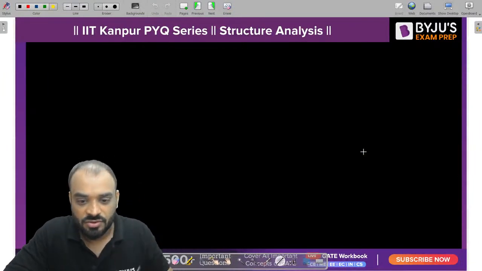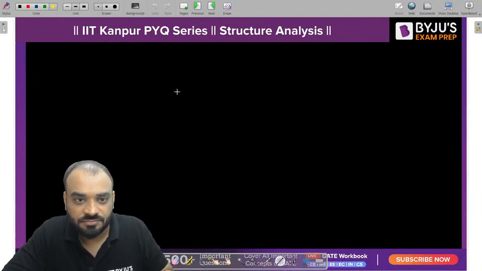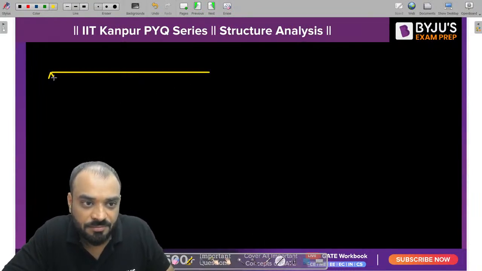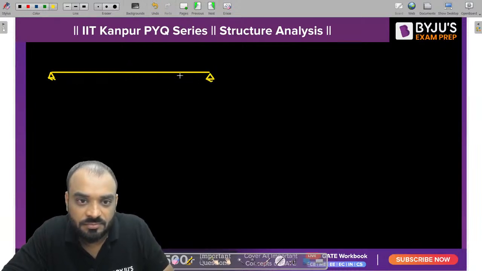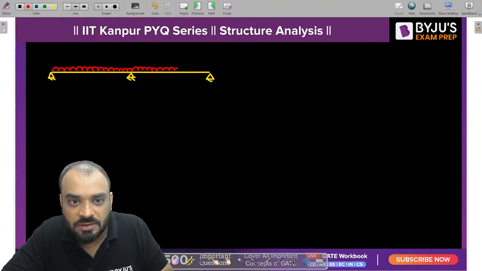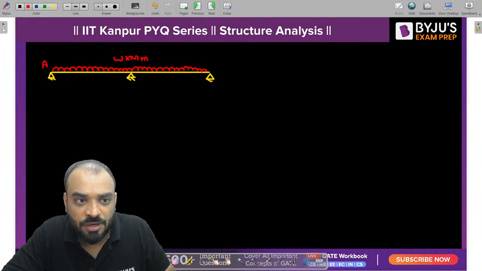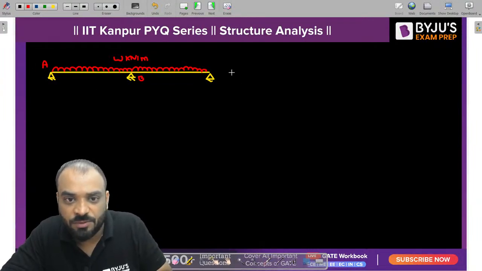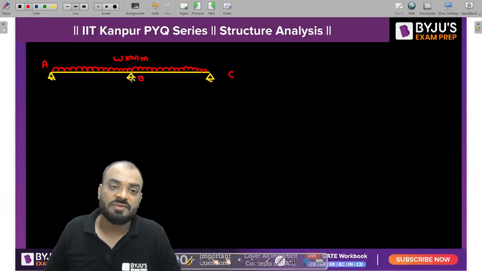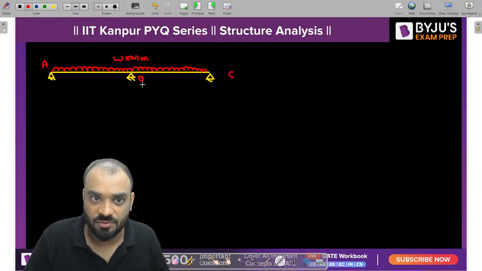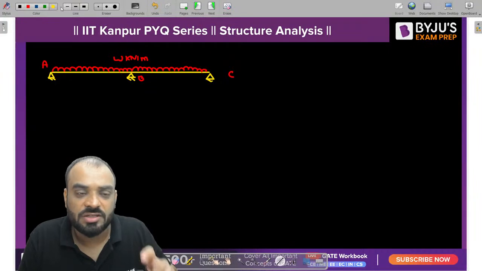Okay, so let me draw the figure first. So this is your continuous beam, and on this continuous beam the complete span is loaded with the UDL. It is loaded with the UDL whose intensity is already known to us, W kilonewton per meter. Here, this point is A, this point is B, this point is C. I need to find the reaction which is developed at the middle support. That is the question. Now listen guys, how we can solve it.